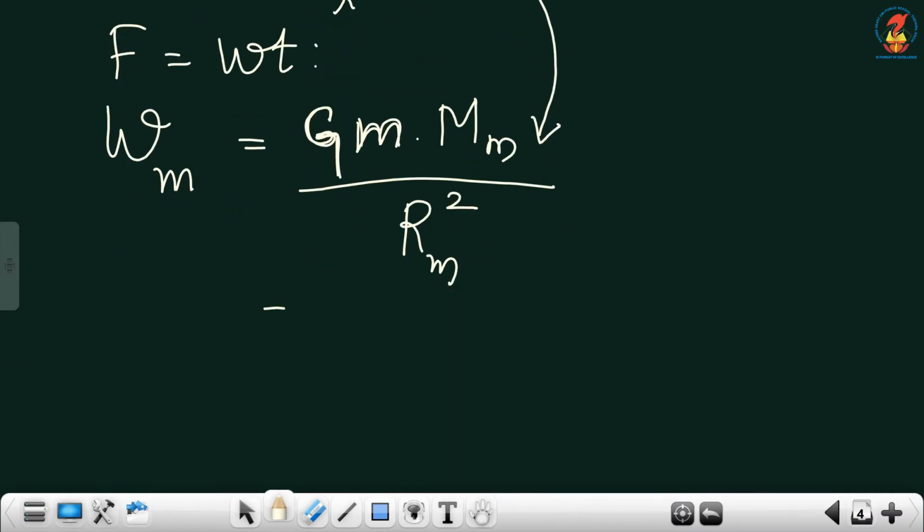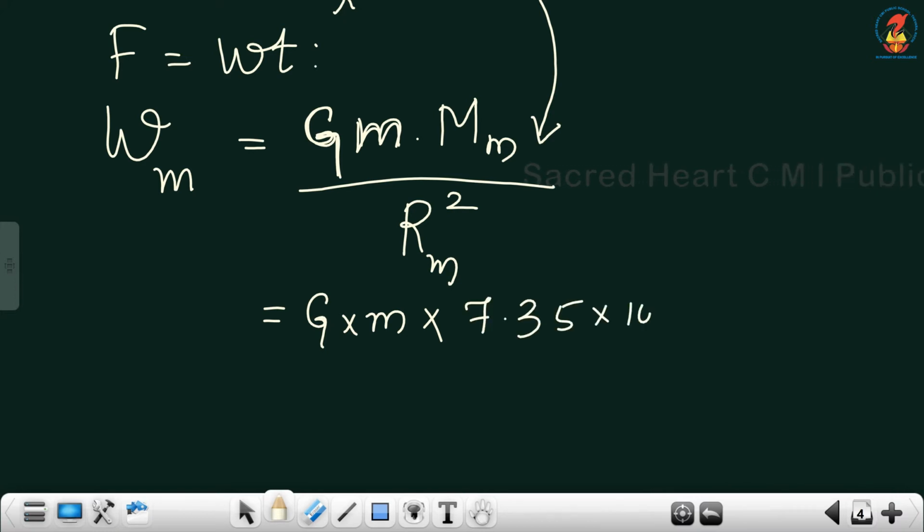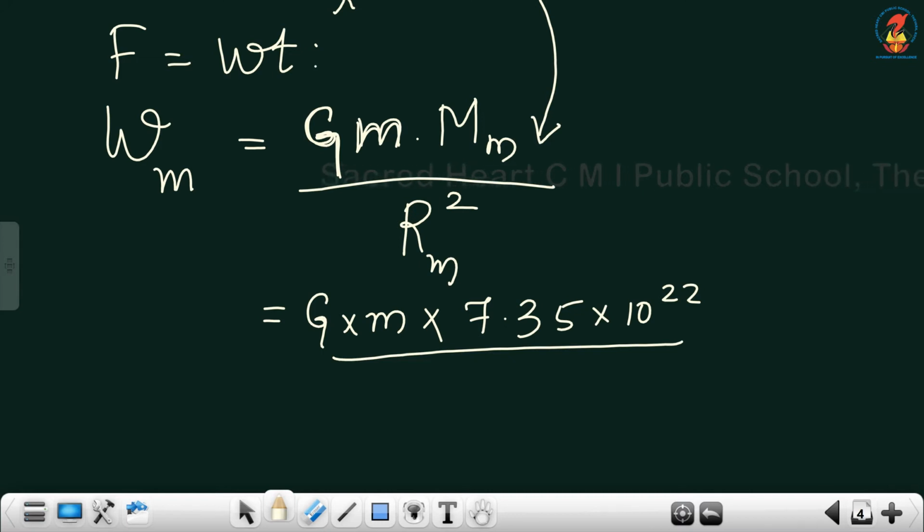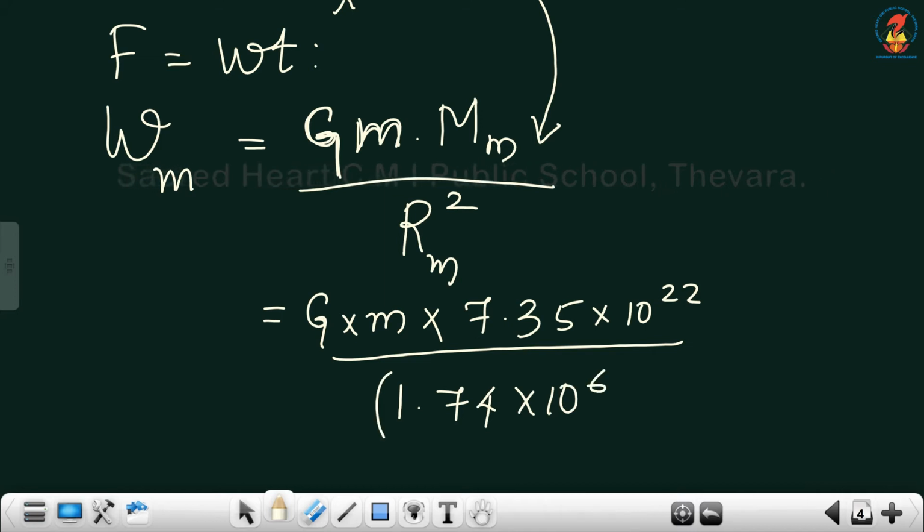Substitute the values: G into m into mass of the moon, 7.35 into 10 raised to 22, divided by the radius of the moon, 1.74 into 10 raised to 6, the whole square.